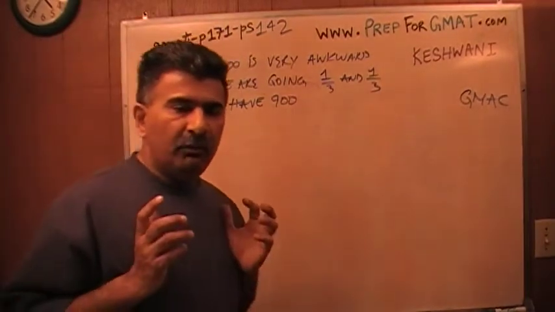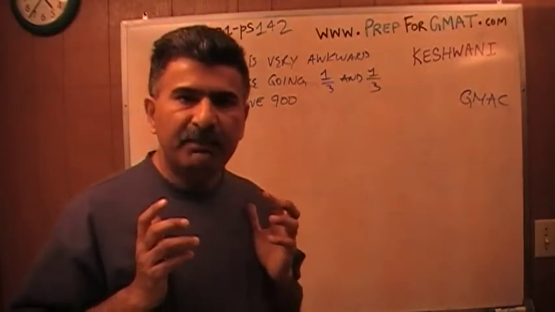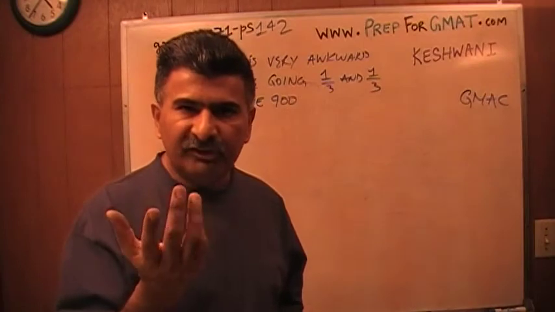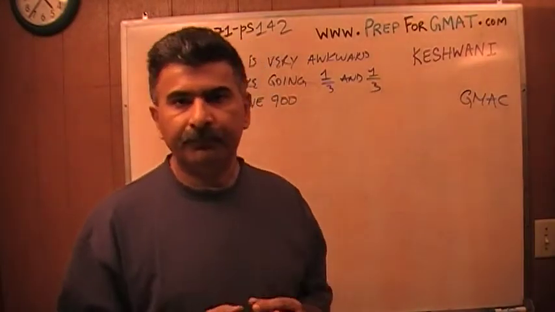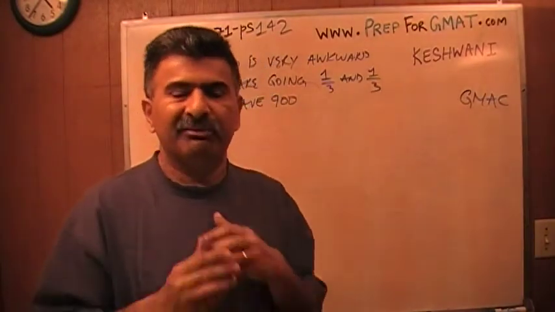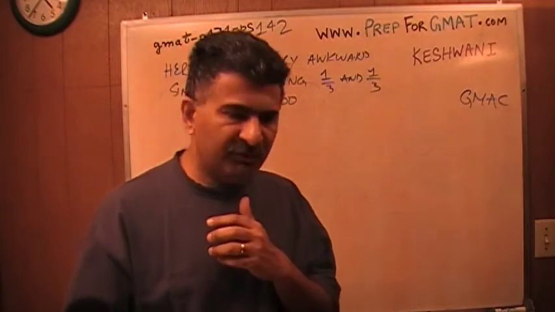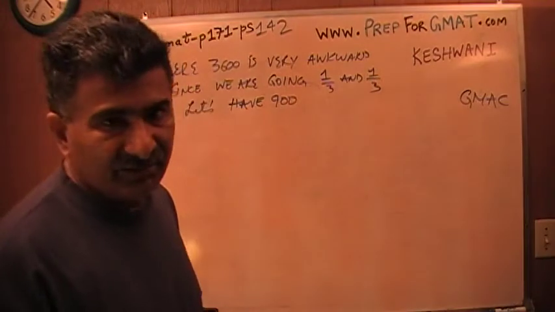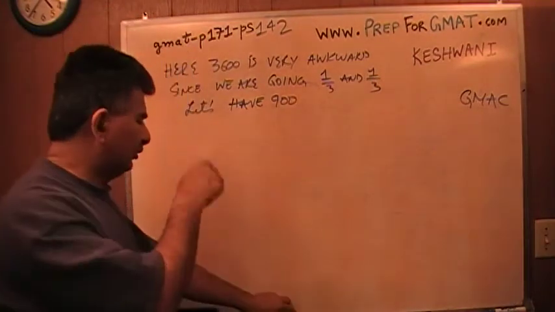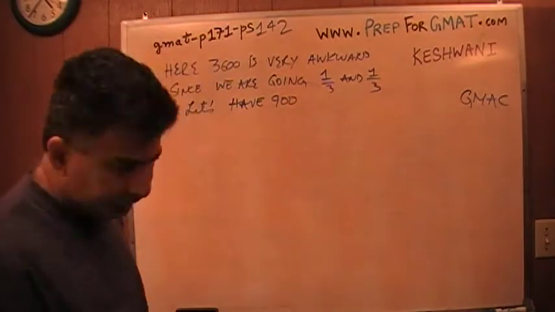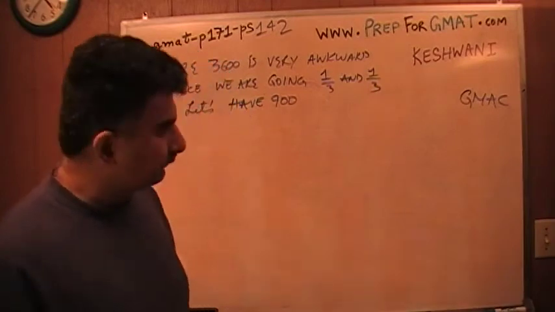In the exam, I've found a lot of people who behave like a puppet. The GMAT pulls the strings and they dance to it. Don't do that. Cut the strings. Be independent. Take charge of your own destiny. They're telling me 3,600 people. I'm not going to 30. I'm just going to do 300. Let's see what happens.